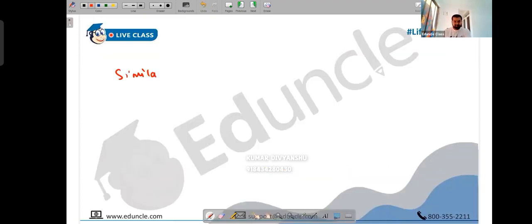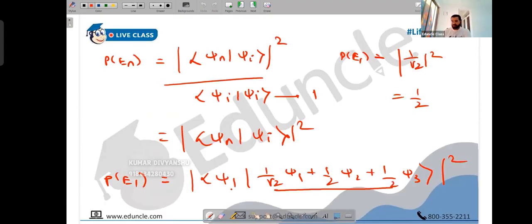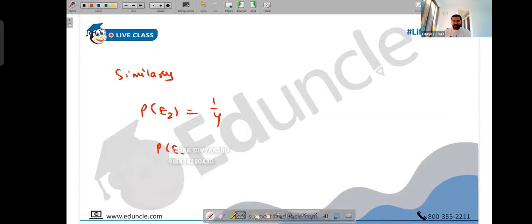So similarly, our favorite word. Similarly, probability of E2 will be what, people? I can directly say psi 2 into this. Okay, psi 2 into this. Psi 2 into psi 1 will be 0. Psi 2 into psi 2 will be 1. Psi 2 into psi 3 will be 0. I'll be left with half, but then there is the square. So you'll have 1 by 4. And probability of E3 is 1 by 4.